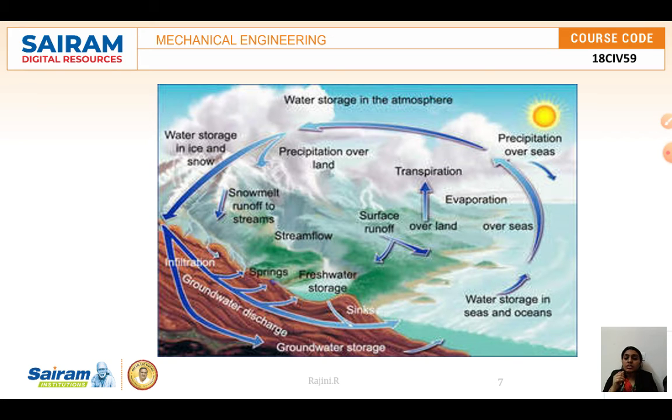In the groundwater discharge, the springs and freshwater storage happen. Snow melt runoff to the streams comes from the water storage in ice and snow. Over the land, transpiration will happen, and the surface runoff will be more here.